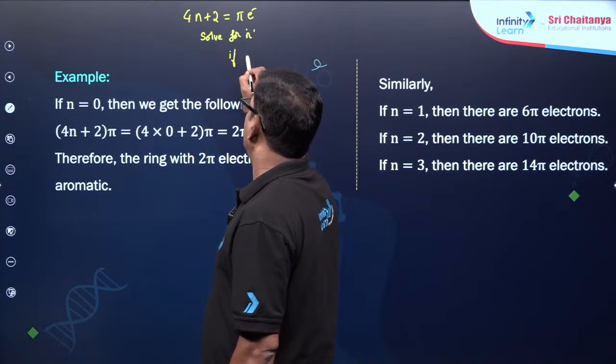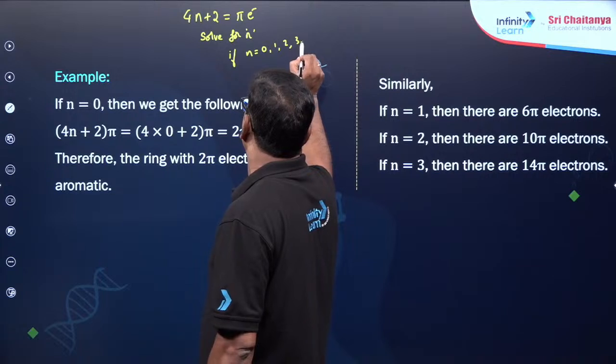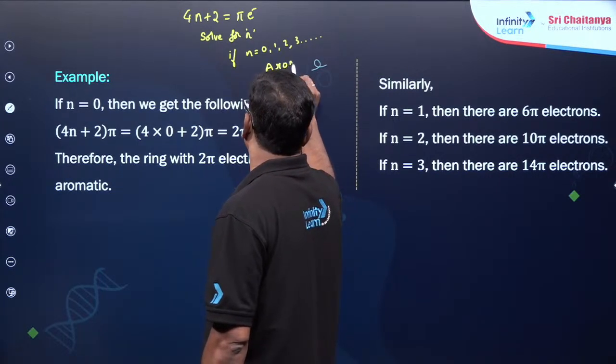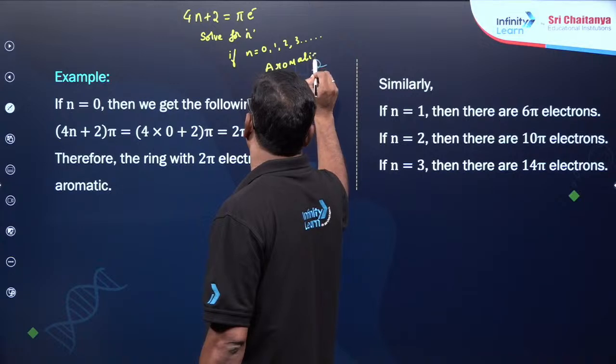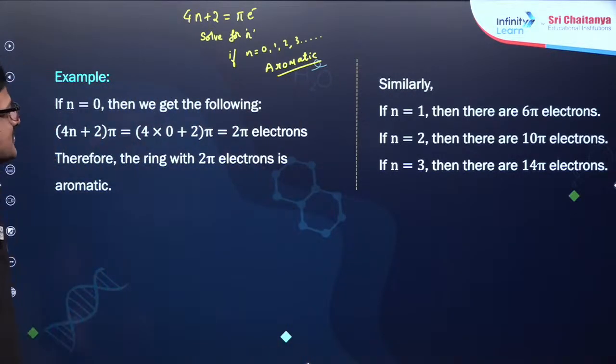If n is any integer including 0, then it is said to be aromatic. Understand? Clear, beta? That is the simplest thing.